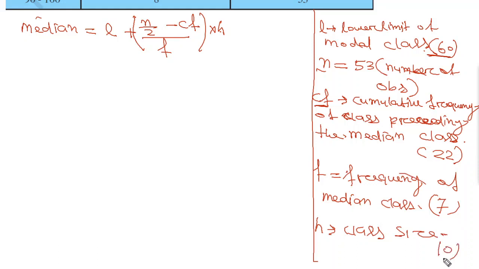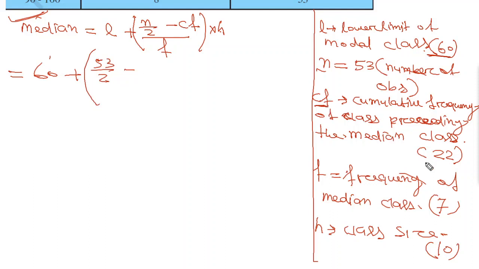Class size is 10. Now we will put the values. You have to remember this formula: median equal to L plus n by 2 minus CF divided by F into H. Its derivation you can see in the higher classes. Okay, now I will put the values. L is your 60, so 60 plus n by 2, n is your 53, so you can write 53 by 2, you can put a bracket here, minus CF.